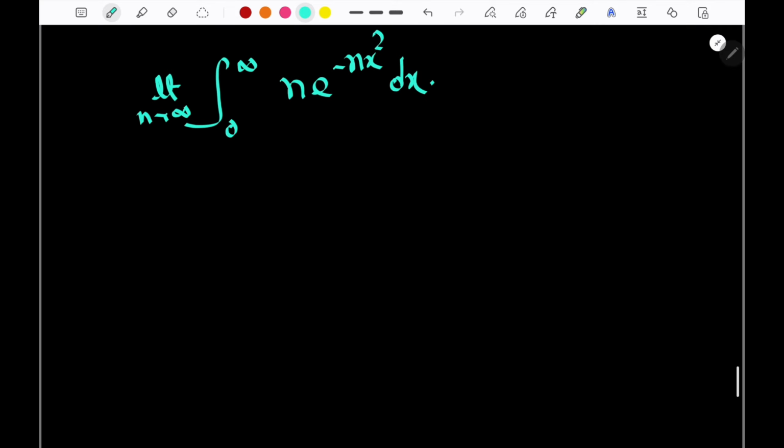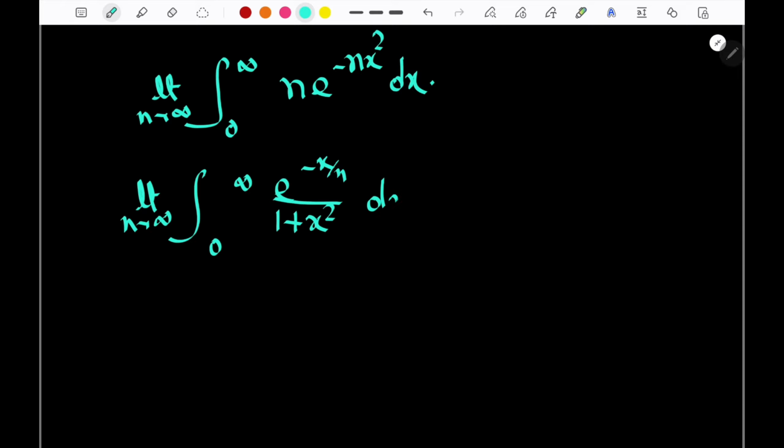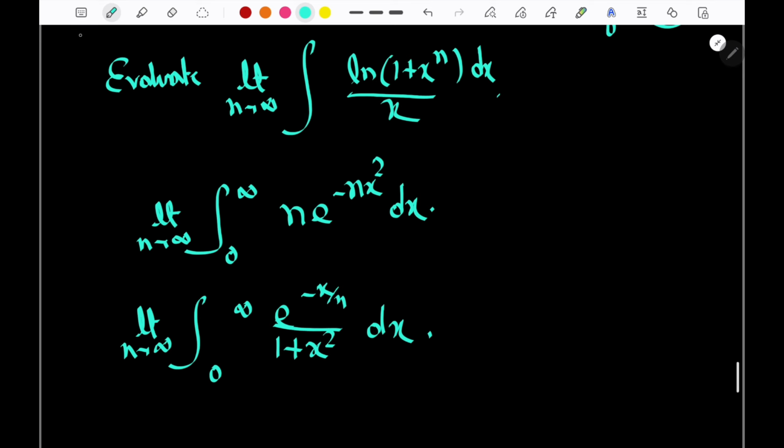Again, the third one says, suppose I give you the limit as n tends to infinity of the integral from 0 to infinity of e to the power minus x by n divided by 1 plus x square dx. So these are the three questions for practice. You can do it and post it in the comment box. Done. Thank you.